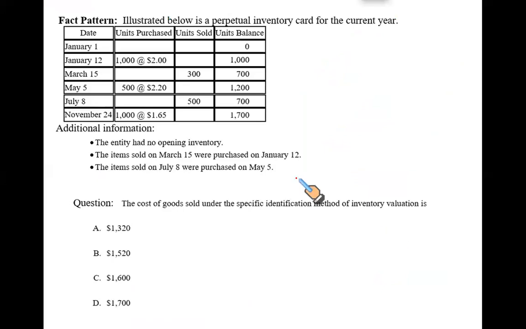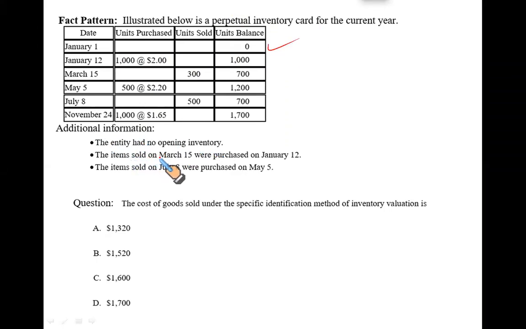Let's do a question to explain our point. Illustrated below is a perpetual inventory. Remember, perpetual inventory means where every sale and purchase is given separately. Please note down, perpetual inventory means when every sale and purchase is given separately. Look at this. This is your opening balance. This is the purchase. This is the sale, purchase, sale. So when every transaction is given separately, this is called a perpetual inventory table or perpetual inventory record. What are we required to do? Additional information: the entity had no beginning inventory. Yes, it shows up here.